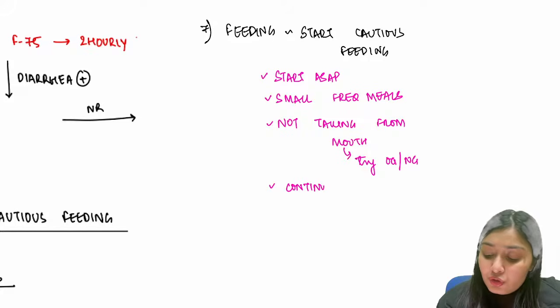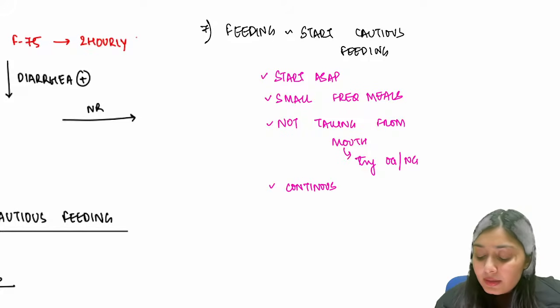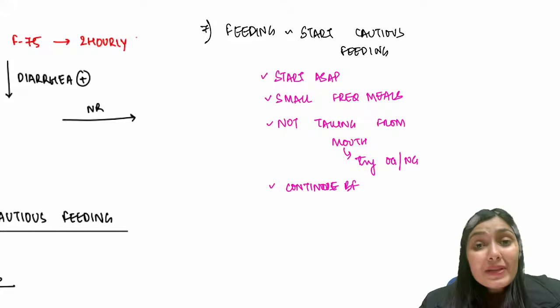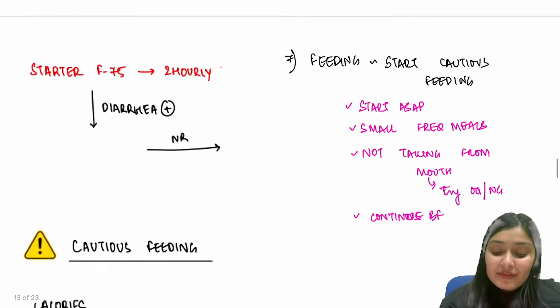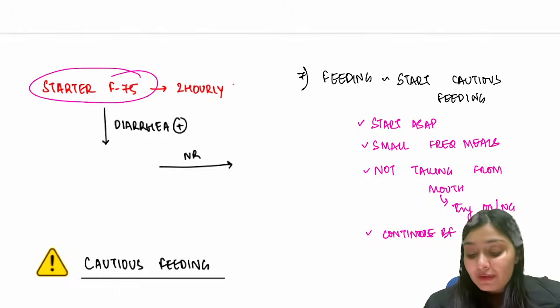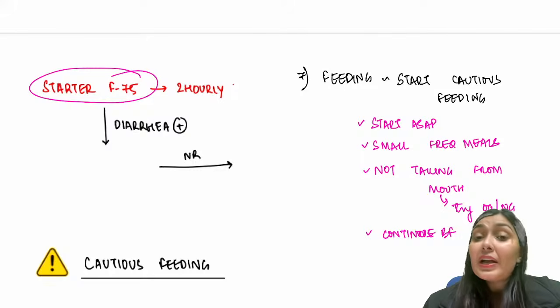I will ensure that the child continues breastfeeding, right? Once we start feed, we start with F75. This F75 is known as starter feed. This you have to give every 2 hours. If the child develops diarrhea on this feed, then I will give lactose free or low lactose.